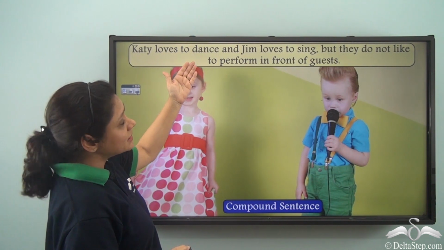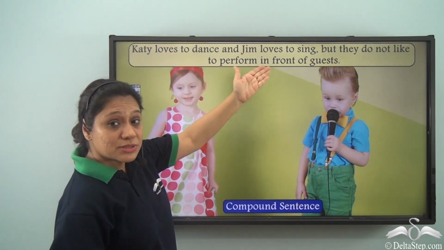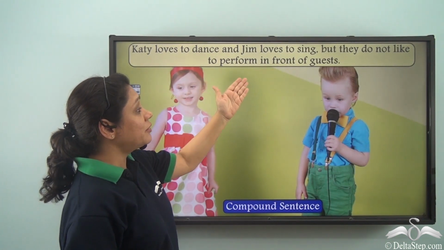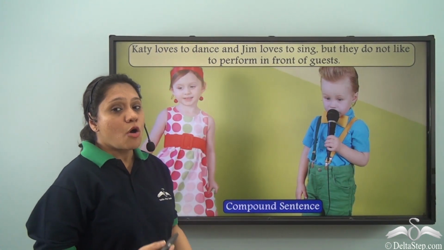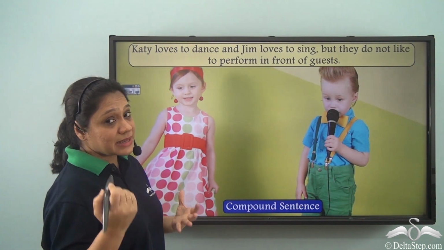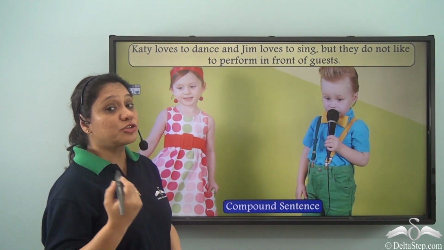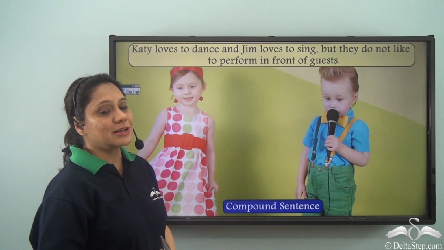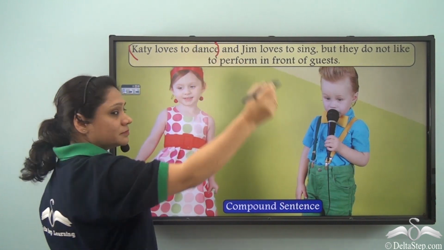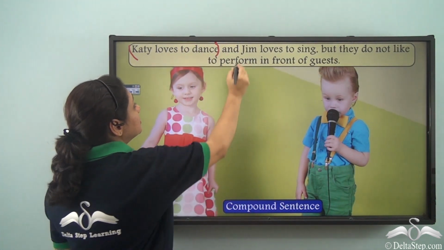Katie loves to dance and Jim loves to sing, but they do not like to perform in front of guests. What do we have here? We have a sentence which is made up of three independent clauses. Let us find out. Katie loves to dance is one independent clause.